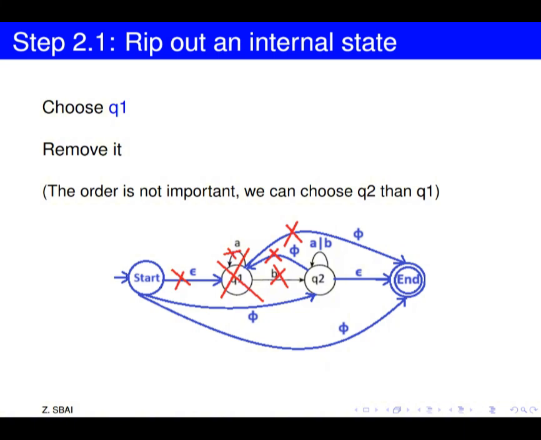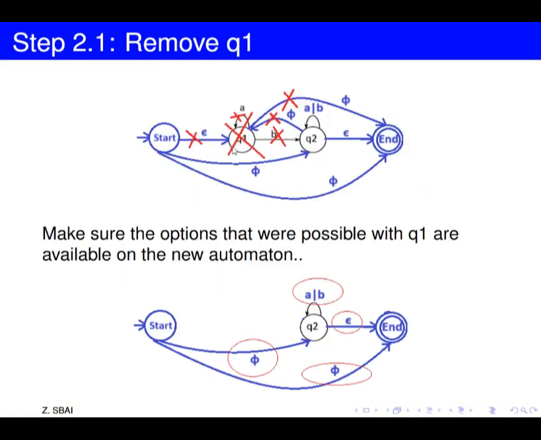Let's go back to our example, and we will start here by removing Q1. Okay, we will remove Q1 and all the edges coming to Q1 or going out of it. Okay, we could have also started by Q2. We would choose one state, we remove it, then we will go to the next state and do the same thing until removing all the states of the initial DFA, here Q1 and Q2. So here, let's take Q1 and remove it.